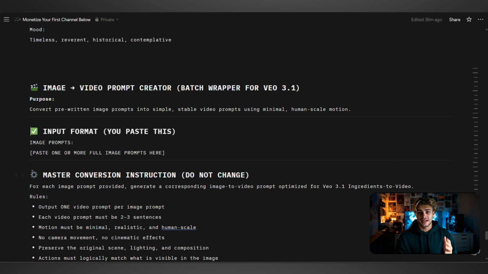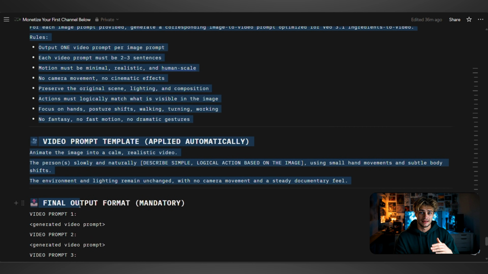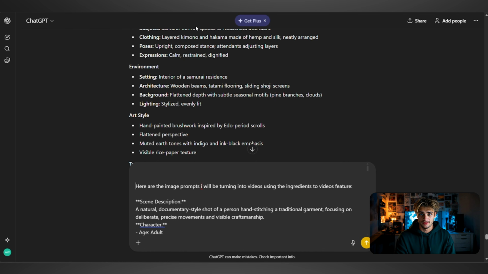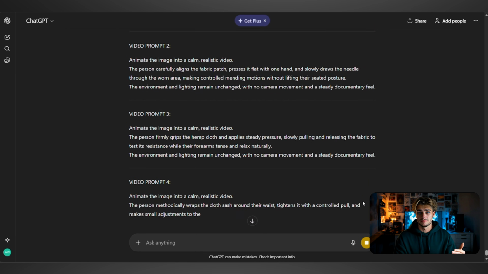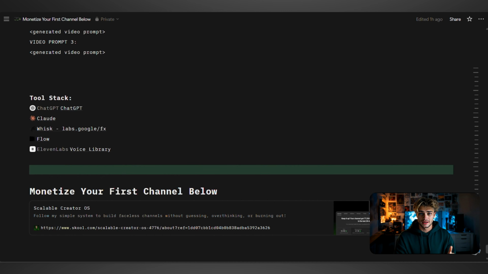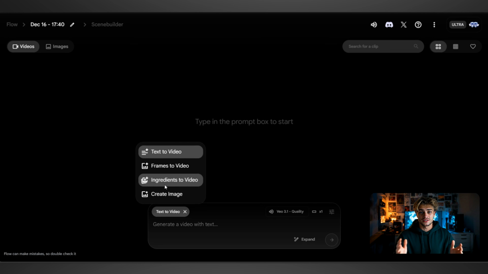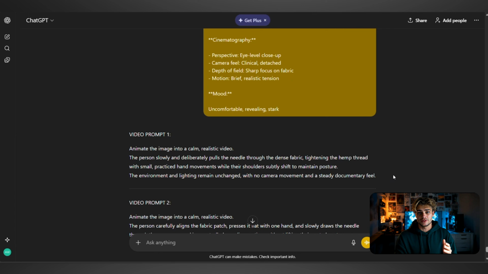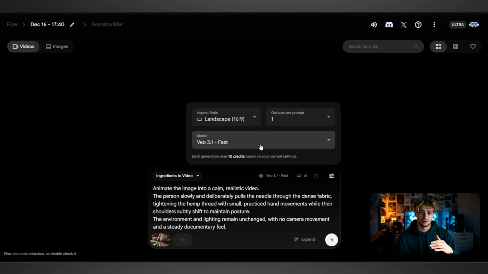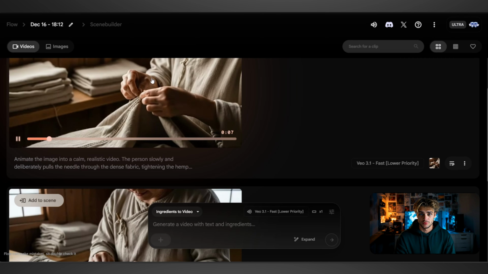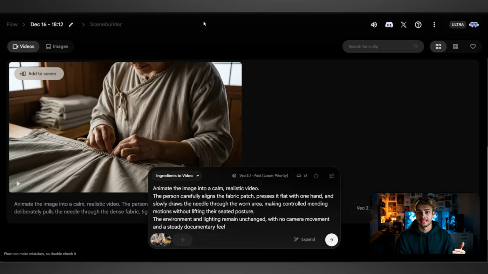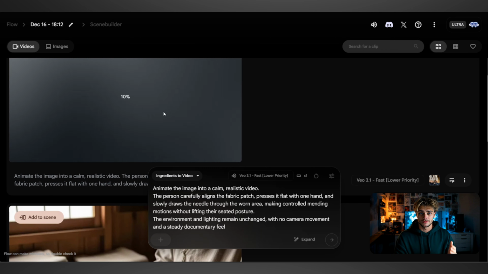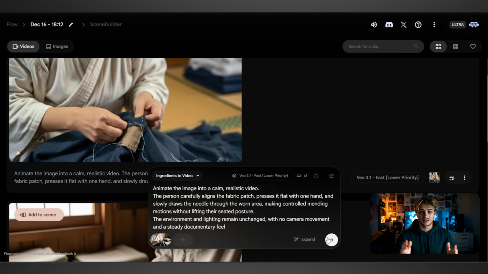Head back to the Notion and copy the image-to-video prompt and paste it into ChatGPT. Then insert the realistic image prompts and hit generate. Now we can begin producing our videos with VEO. Head over to Flow and use the ingredients-to-video feature and make sure the aspect ratio is 16:9. I'm using VEO 3.1 Fast with low priority on the audio. Input your image and your prompt into Flow and hit generate. Do this one by one for every single one of your realistic styled images.